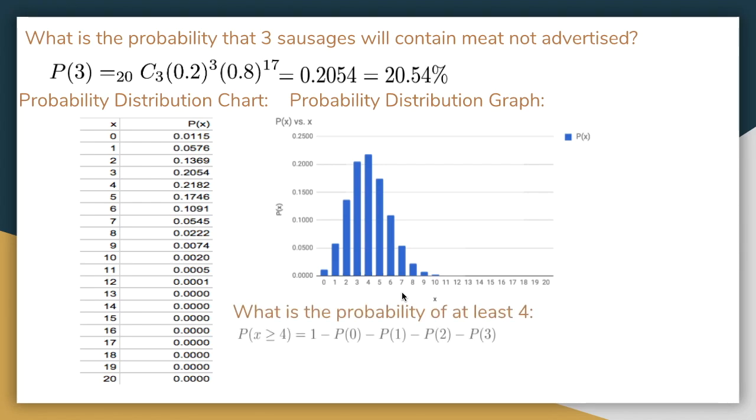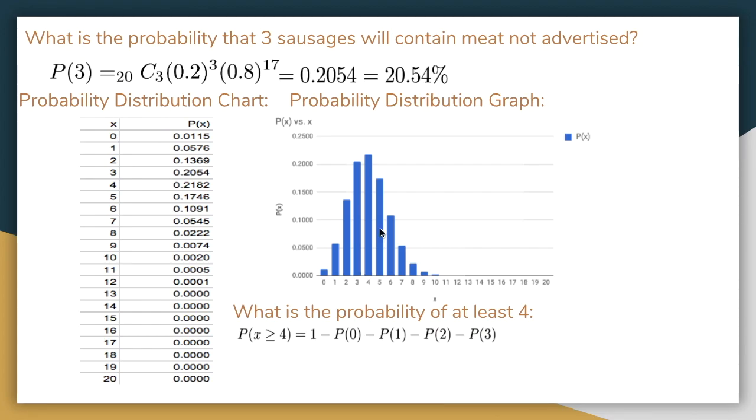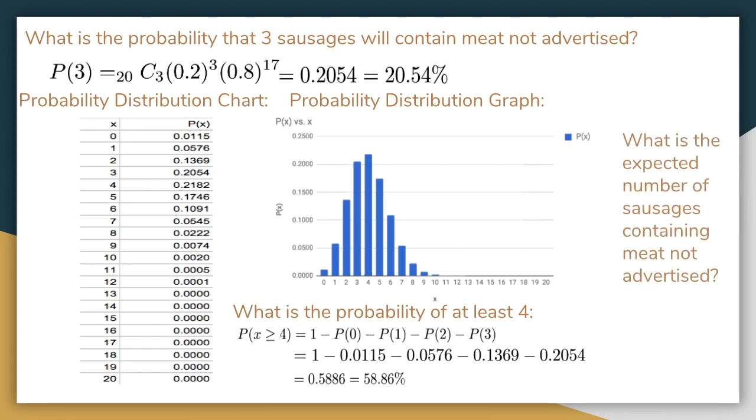Probability of at least 4, we use the indirect method, so we subtract the probability that we have 0, 1, 2, and 3. We have all those numbers, so we just subtract those off, and we get 59%. 59% chance that at least 4 are going to have meat that's not advertised. Now, this is a big if, because this doesn't mean that your grocery store is going to have meat that's not advertised, but it was just a study that you can look up. And the expected value is n times p, which is 20 times 0.2, which is 4.